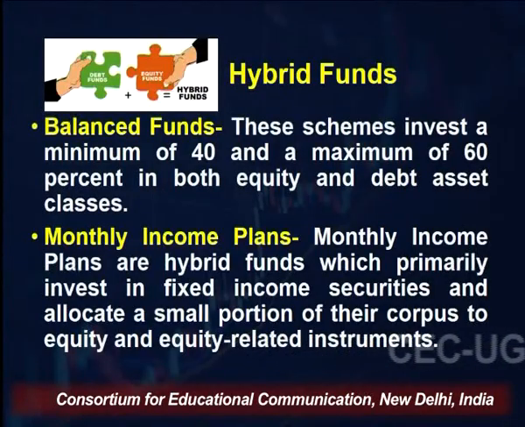So monthly income plans are hybrid plans which primarily invest in fixed income securities and allocate a small proportion of their corpus to equity and equity related instruments. Because in the monthly income plans, fund manager is under an obligation to give a fixed monthly income to the investors. That's why, and debt is considered as a less risky asset, and they give a regular income because the investment is in the fixed income securities, so that by that income the fund manager can give a monthly income to its investors.